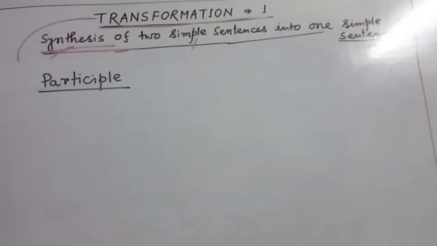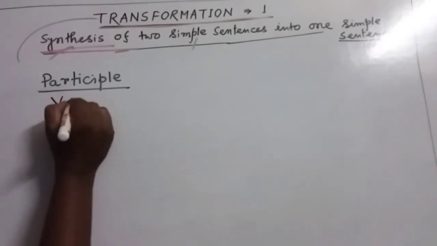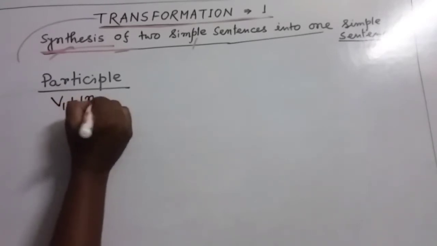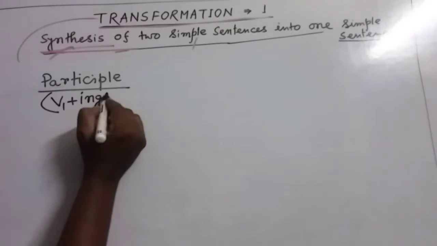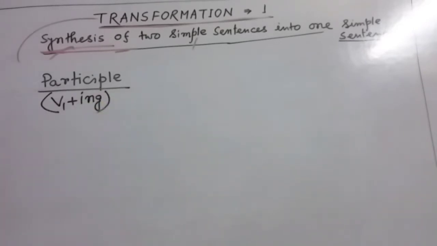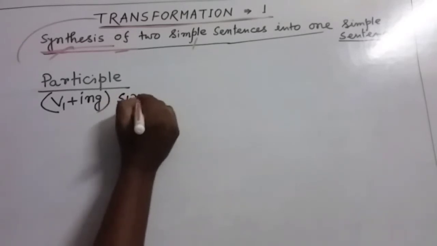Friends, we can use participle for combining two simple sentences into one simple sentence. Now, the question is, what is participle? Actually, my dear friends, participle is a verb form. It is one of the verb forms. It is used in this way, the base form of the verb and ing, just like this one, swimming.